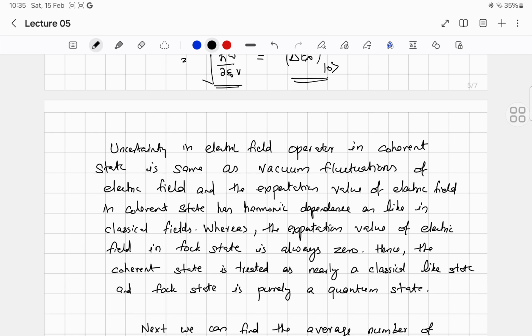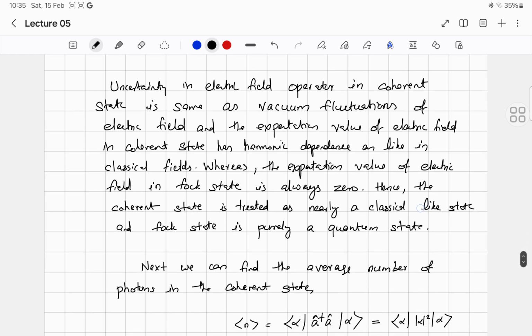So hence the coherent state is treated as a nearly classical-like state, and the Fock state is purely a quantum state. So that is a summary of this session.